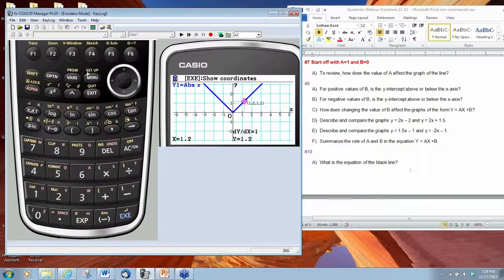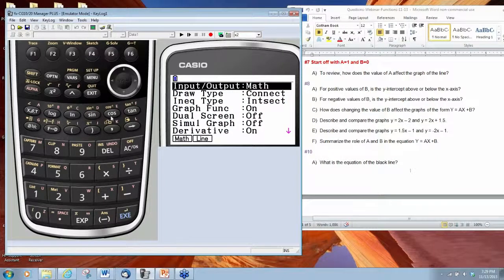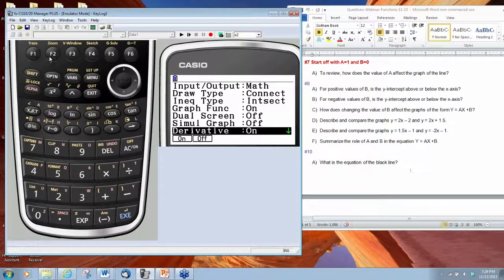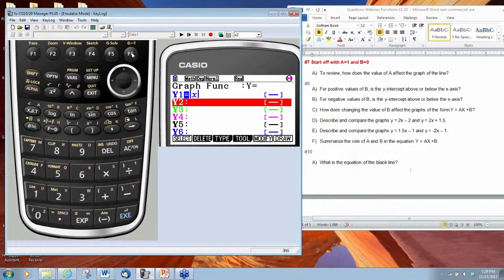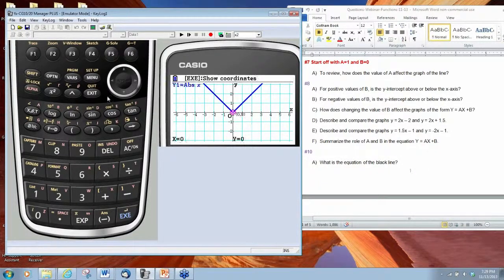I forgot, I should go into my setup and turn off my derivative. I had my derivative on for a while. I don't mean to confuse anybody. So we're going to do an F2 to turn it off, and then draw again. So now when we trace, there's no more derivative.